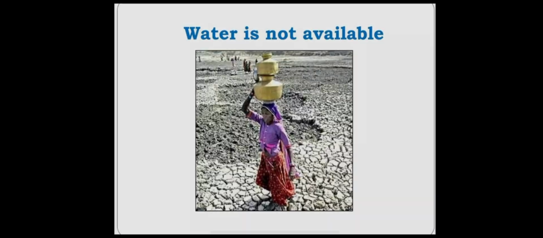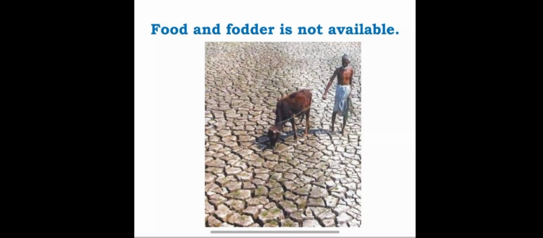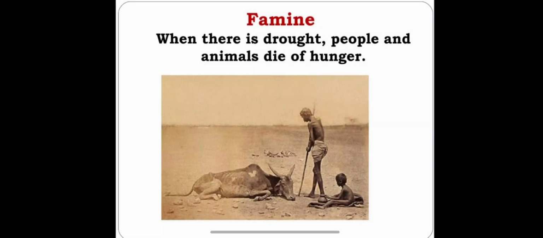Okay. Now water is not available there, as you can see here. Food and fodder are not available for the people as well as for the animals. So people are not getting proper food, and animals are not getting fodder. Okay. So food and fodder are not available for humans as well as for the animals.